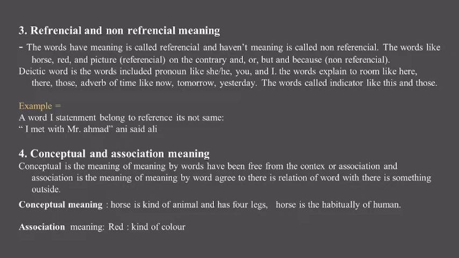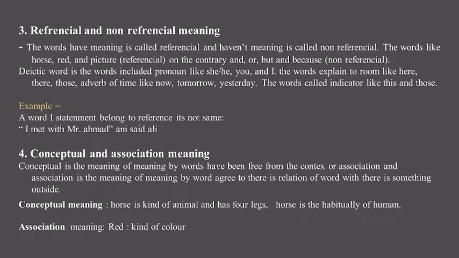Deictic words include pronouns like she or he, you and I, words that explain room like here, there, those, adverbs of time like now, tomorrow, yesterday, and indicators like this and those. For example, the word I in a statement belongs to reference, but it is not the same, like I met Mr. Ahmad and Ani said Ali.